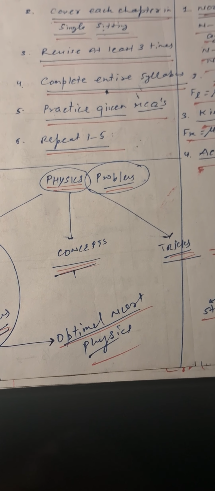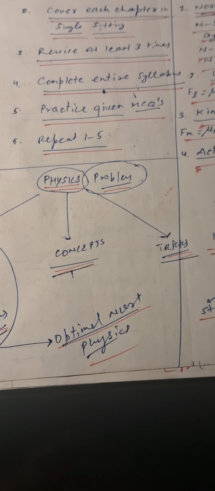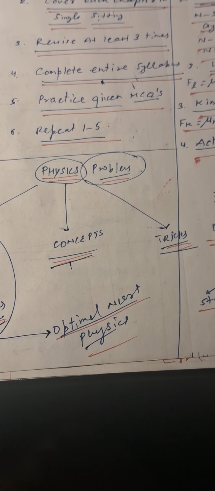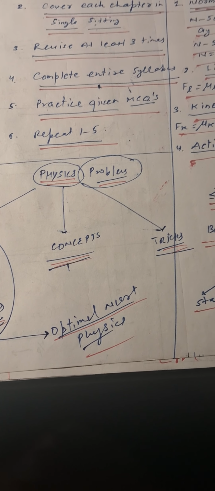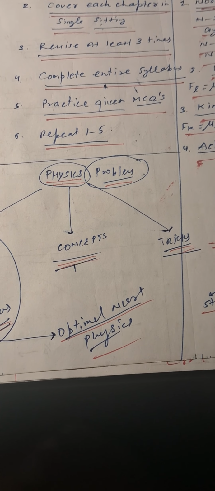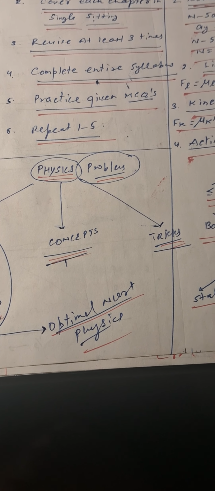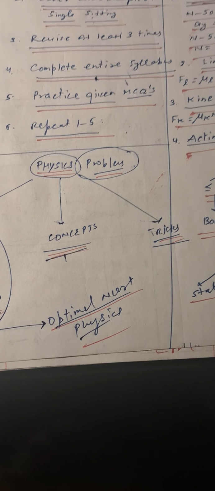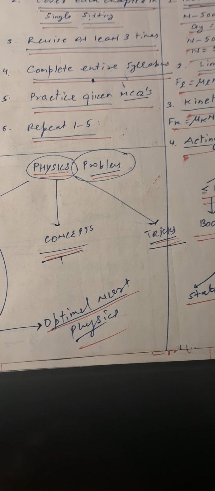In the NEET exam, or even the JEE exam, about 70 to 75% of questions are factual-based. If you have good retention capacity for at least the basic questions, fundamental concepts and fundamental terms, then you will be able to make it. That is how Optimal NCERT Physics can be a boon to your preparation.